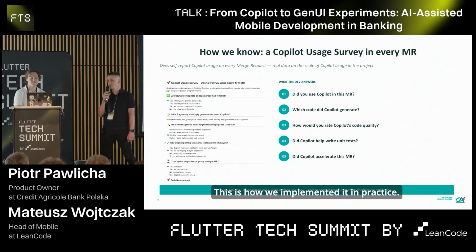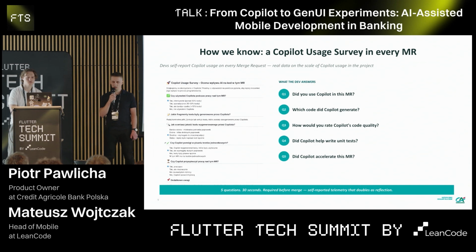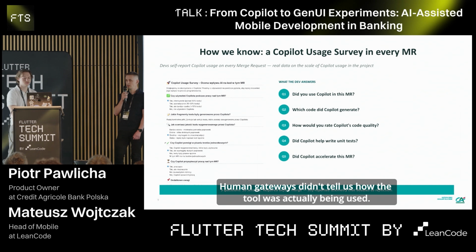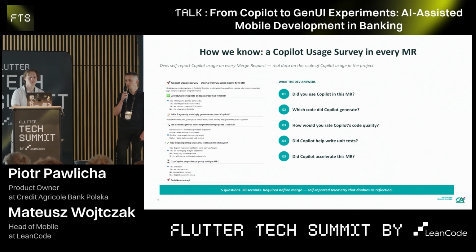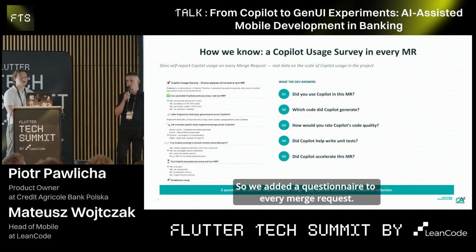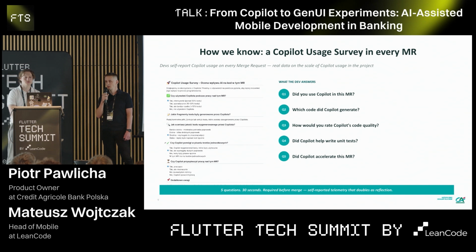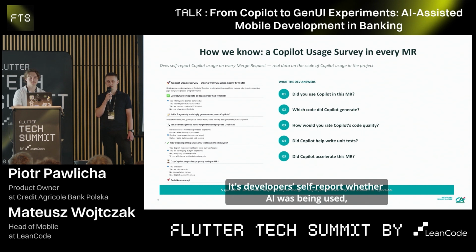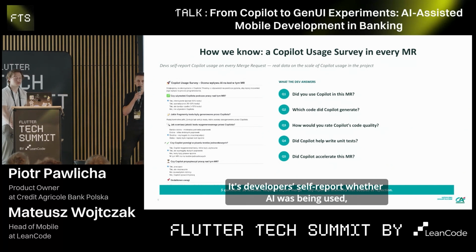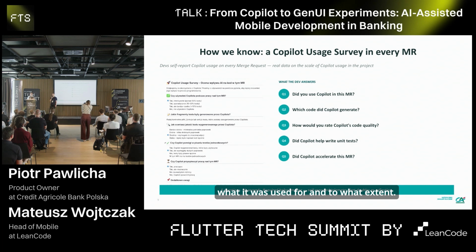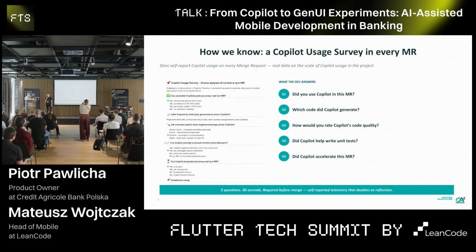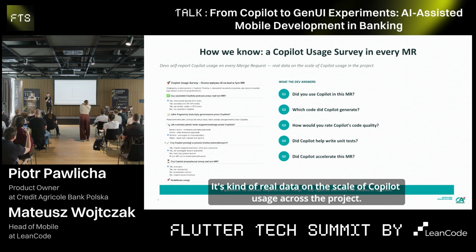This is how we implemented it in practice. Human gateways didn't tell us how the tool was actually being used. So we added a questionnaire to every merge request. Developers self-report whether AI was used, how, what it was used for, and to what extent. It's real data on the scale of Copilot usage across the project.